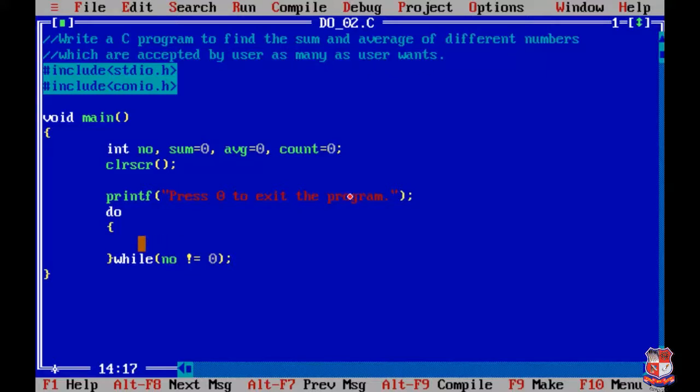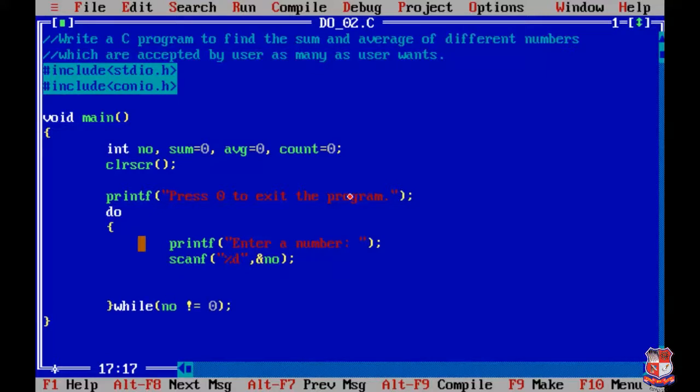Now firstly we have to take input from the user. For that we are asking the user for a number. So we'll write "Enter a number". The user will enter the number. Then we'll write the scanf function. This function is for inputting the value. We'll write %d and &number. By this the user can enter the value.